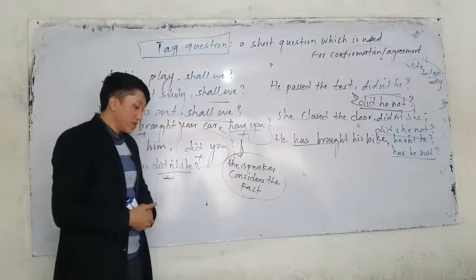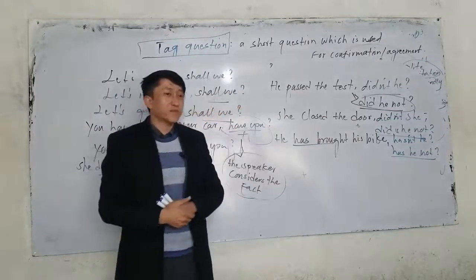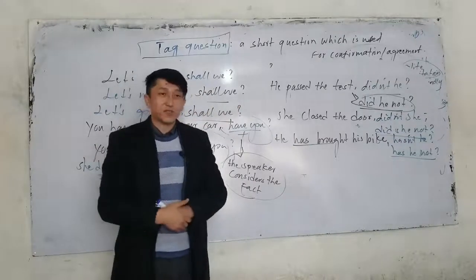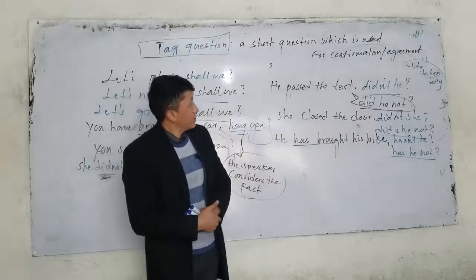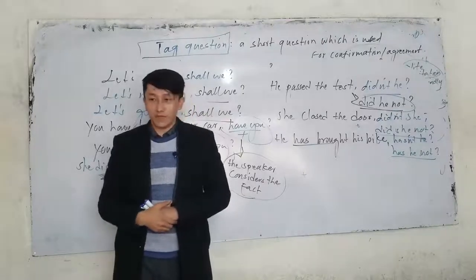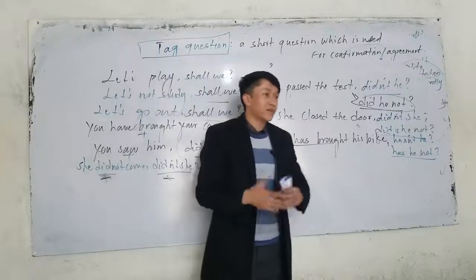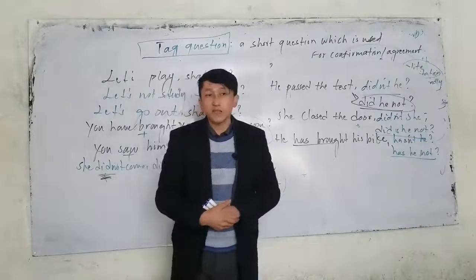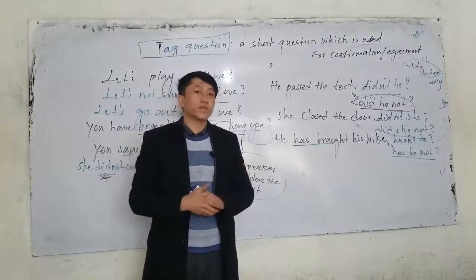So now let's recall. We studied tag question today. What is a tag question? A tag question is a short question which is used for confirmation or what? Agreement. And we talked about the rules. A positive sentence has a what tag? Negative. A negative sentence has a positive tag. If we use to be verb, for the tag question we also use to be verb.